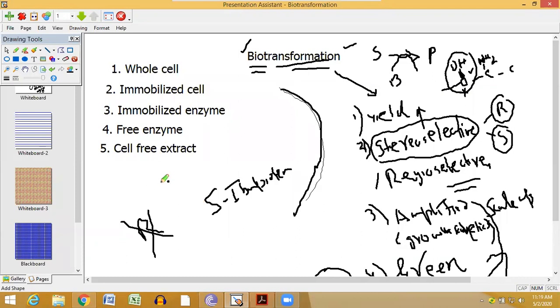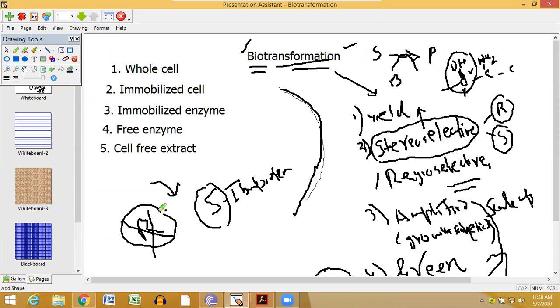Now if you want to synthesize ibuprofen by a chemical route, as studied in the anti-inflammatory section, there is no guarantee that the S isomer will be produced. And even if some S isomer is produced, R isomers will be produced to some extent, because chemical catalysts cannot differentiate between these.